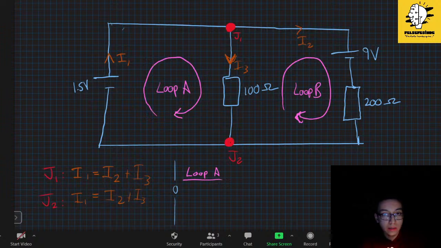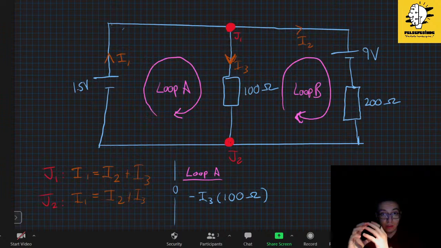Therefore I will directly write, let's choose blue color, minus I3 times 100 ohms. Why did I multiply them? Because voltage is equal to current times resistance. Therefore, it will definitely be minus I3 times 100.